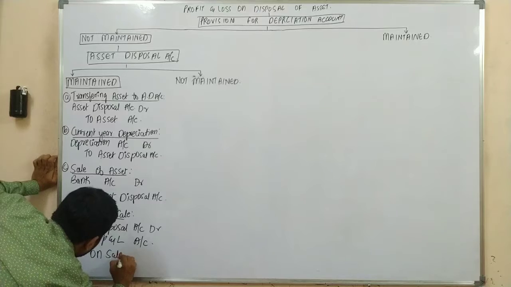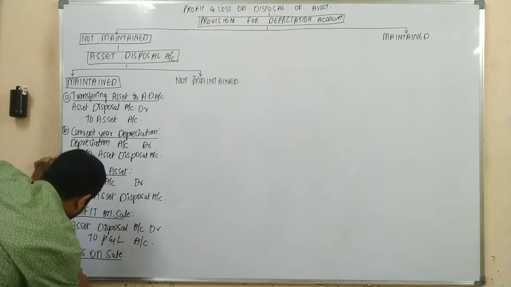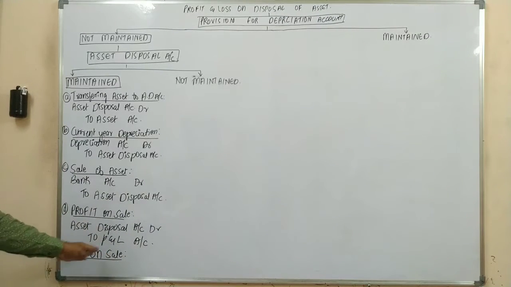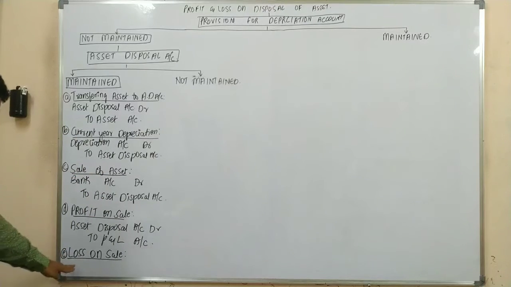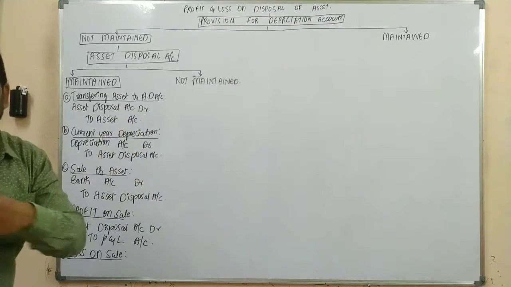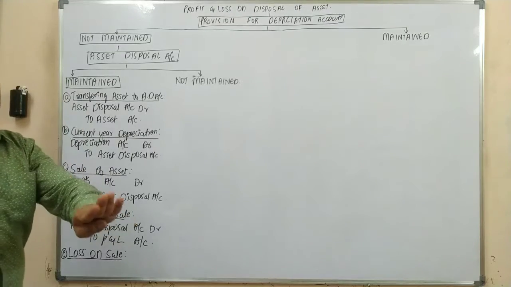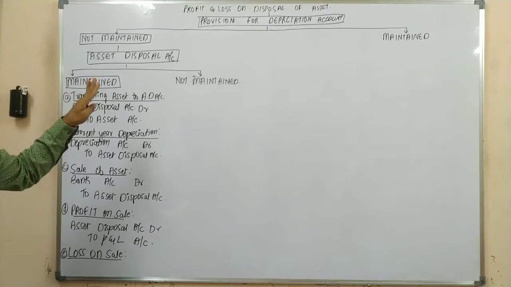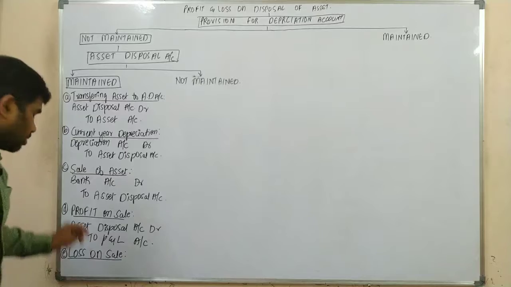So in that case, what is the journal entry in case of loss on sale? Please mind the gap. There is no space, I'm writing here. In general cases, the journal entry would be profit and loss account debit to asset account. Yes or no? But as the asset account was already closed, it should be transferred to a separate account called your asset disposal account. Yes or no?